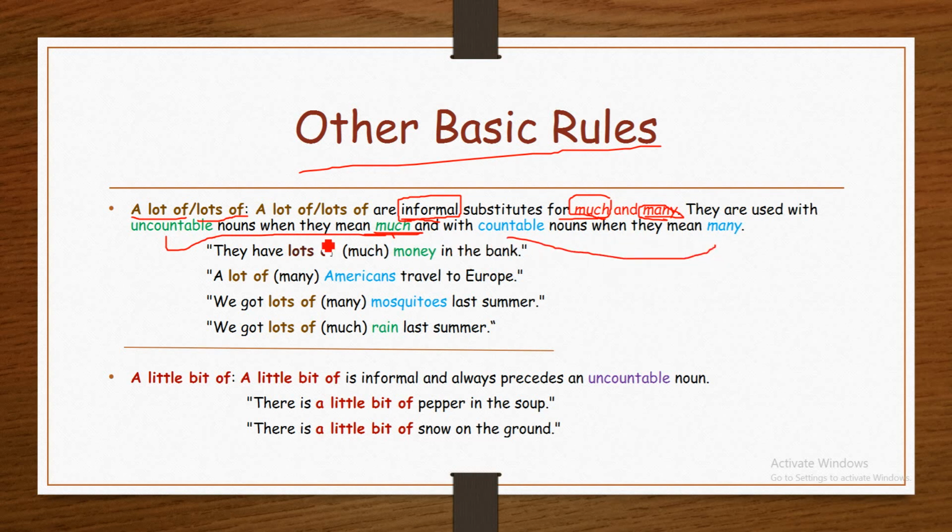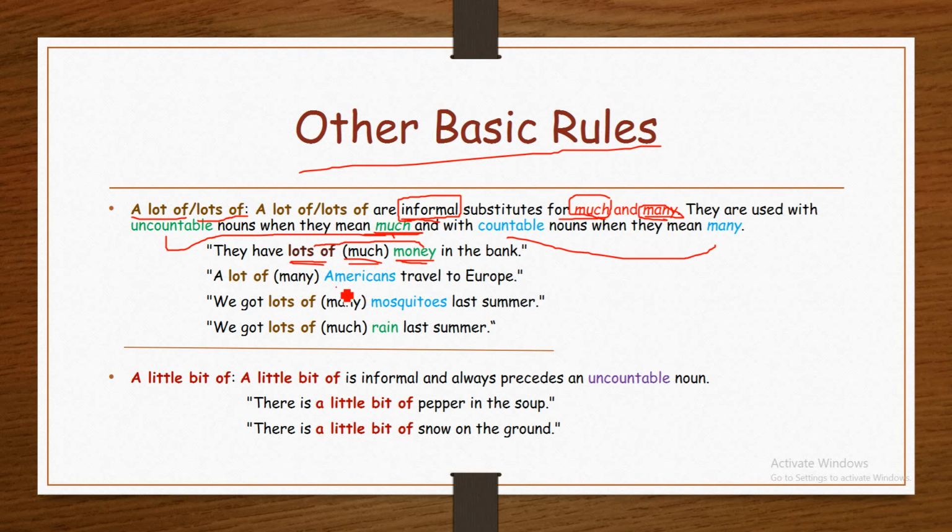For example, they have lots of money. We said money is non-countable. Therefore, here lots of means what? It means much, because it is used with a non-countable noun.